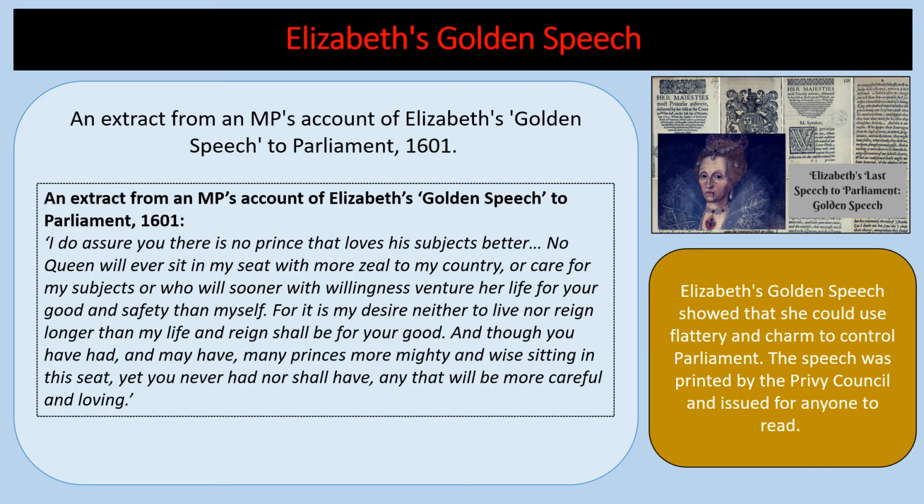So this is the MP's account of Elizabeth's Golden Speech. It showed that she could use flattery and charm to control Parliament. The speech was printed by the Privy Council and issued for anyone to read.